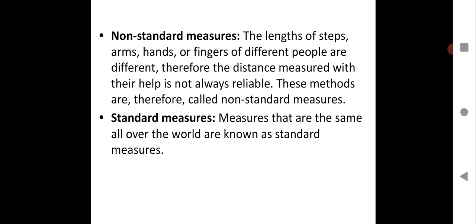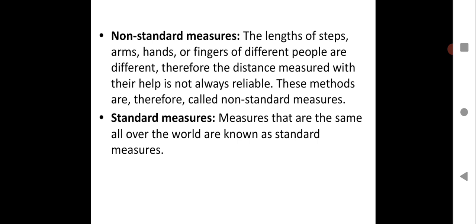Non-standard measures, do write in your notebook, children. The lengths of steps, arms, hands or fingers of different people are different. Therefore, the distance measured with their help is not always reliable. These methods are therefore called non-standard measures.